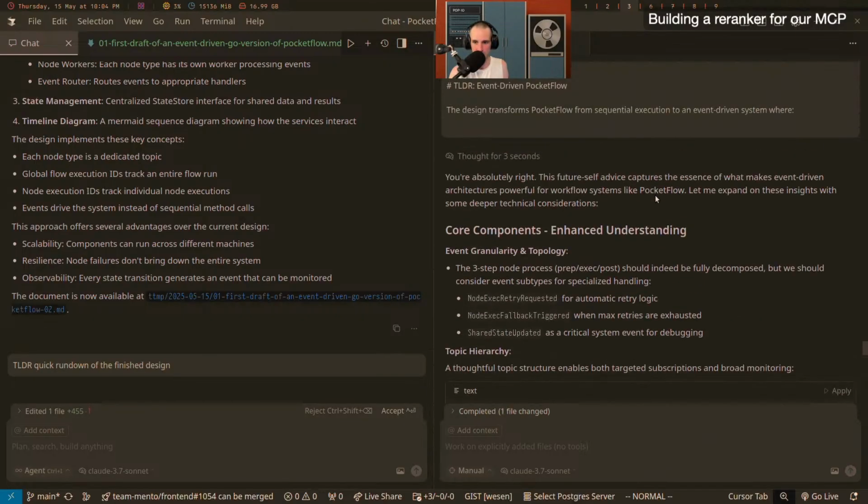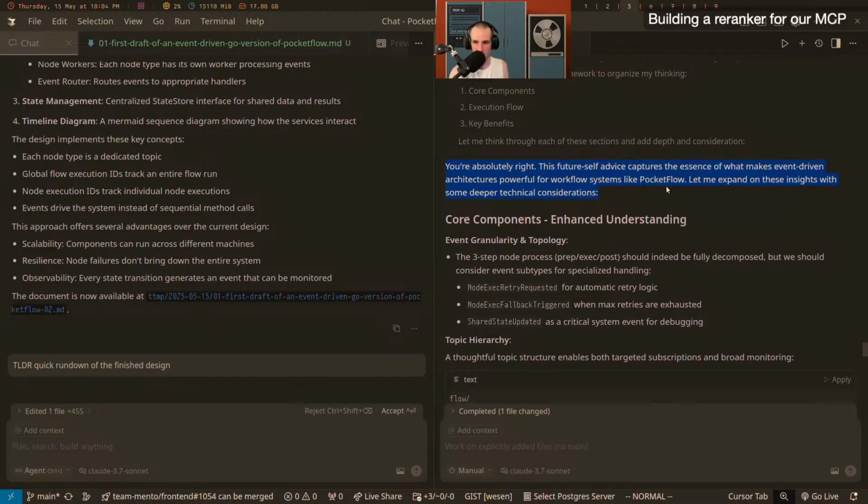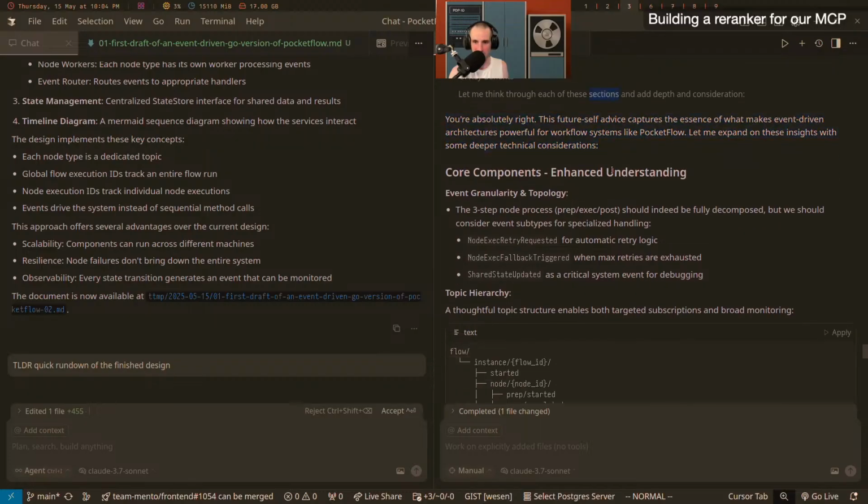So is it going to do more about the future self? I'm being asked to think deeply about the event. The message frames advice for my future self. I should analyze these expenses and work. And yeah, I don't know how useful that is, but before, it would be able to put these two things that it already knows, the context window, in relation to something that has been corrected, yet still salvage pieces of it.